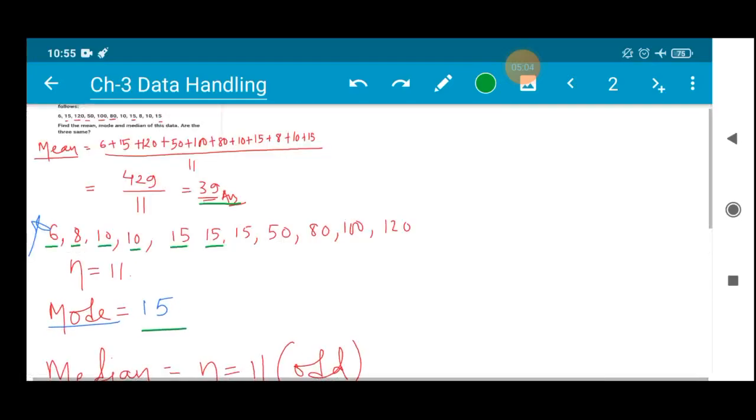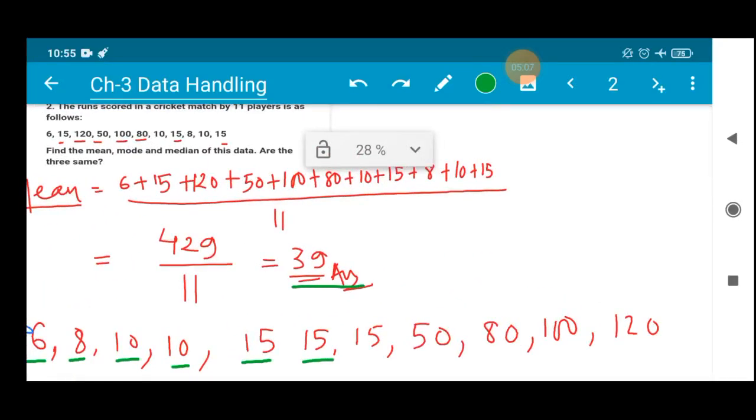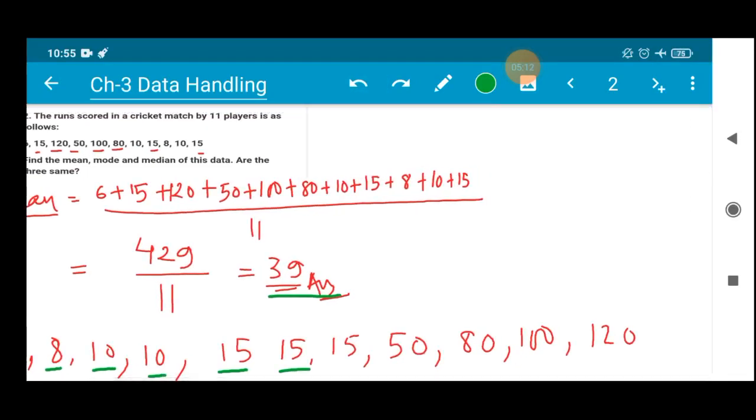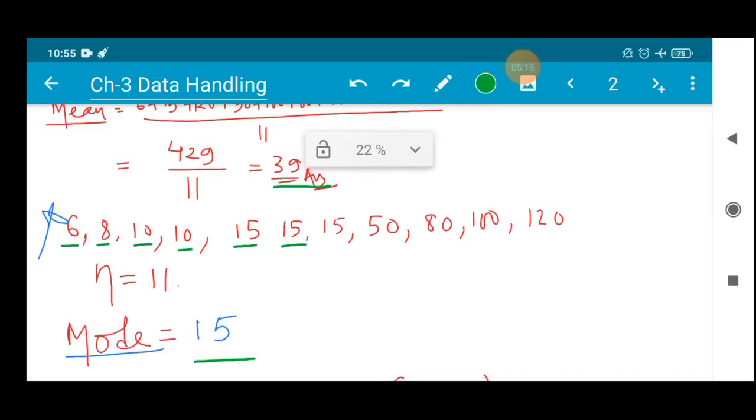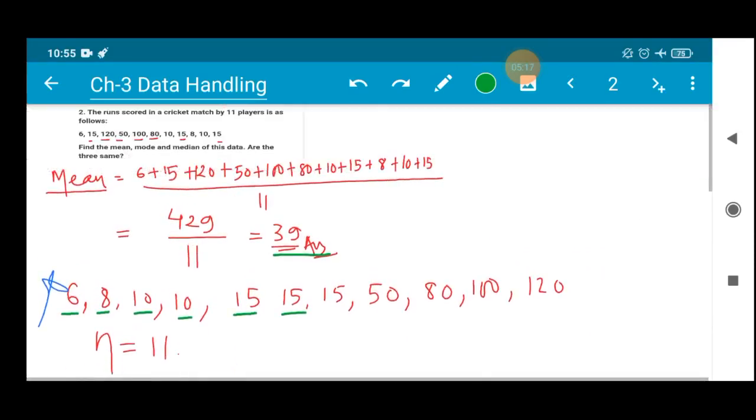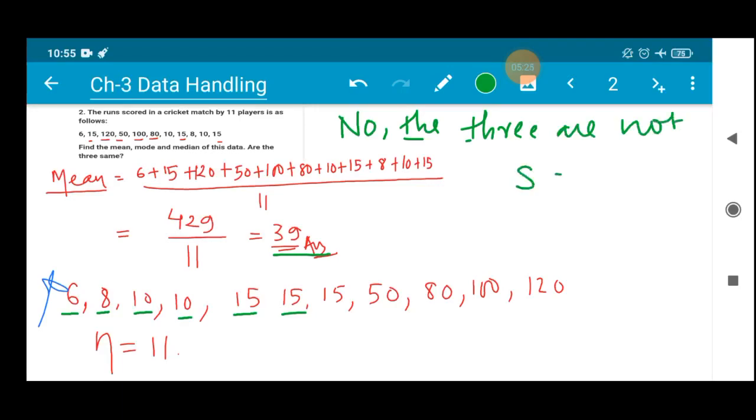So now we got this. Now our next question is, are these three the same? According to the observation, according to the data and the answers which we got for mean, median and mode, no, the three are not the same. Why? Because only mode and median are matching, but the mean is not matching, because the mean is 39. So this indicates that the mean, median and mode are not the same. Okay, so this will be our final conclusion.